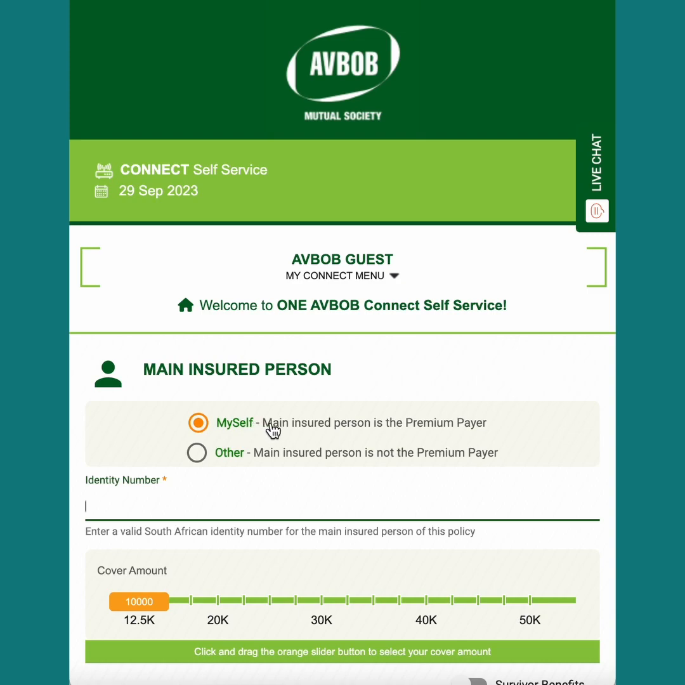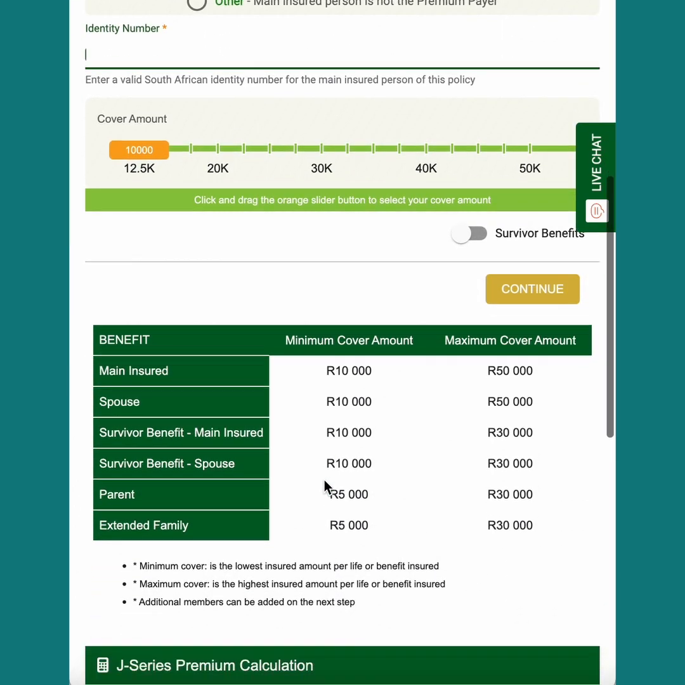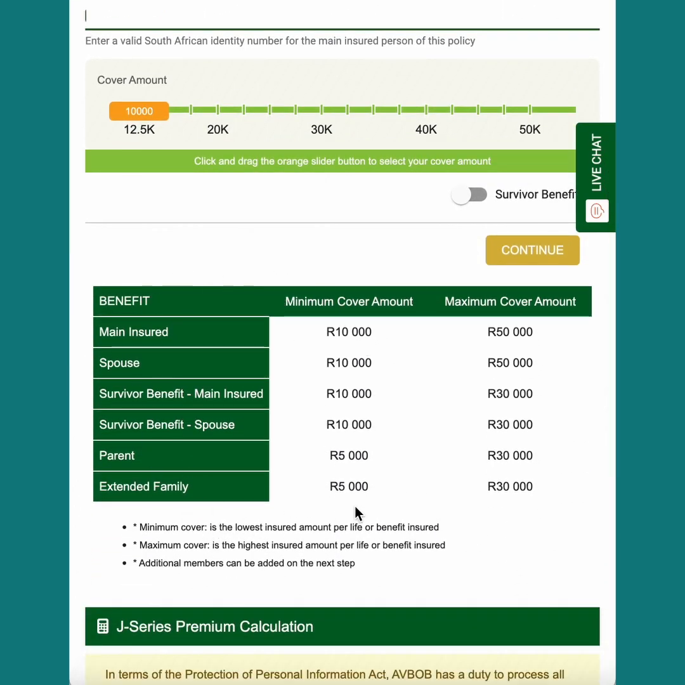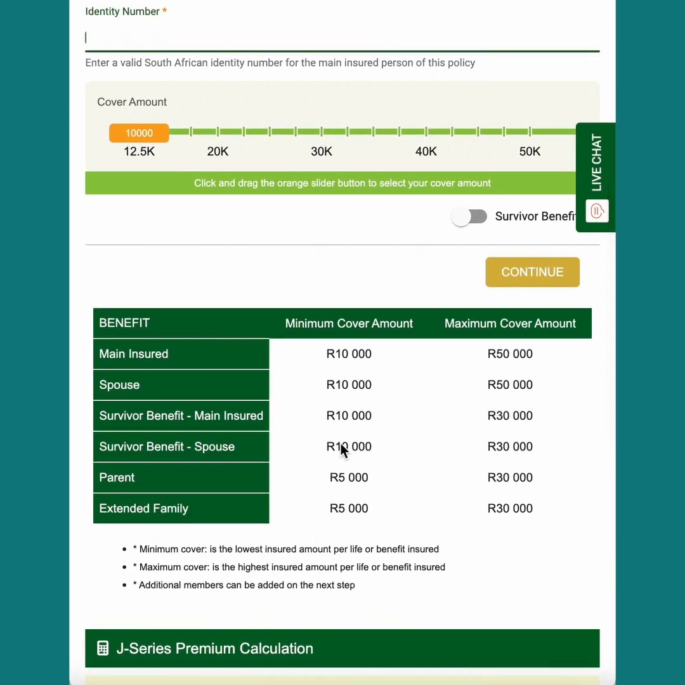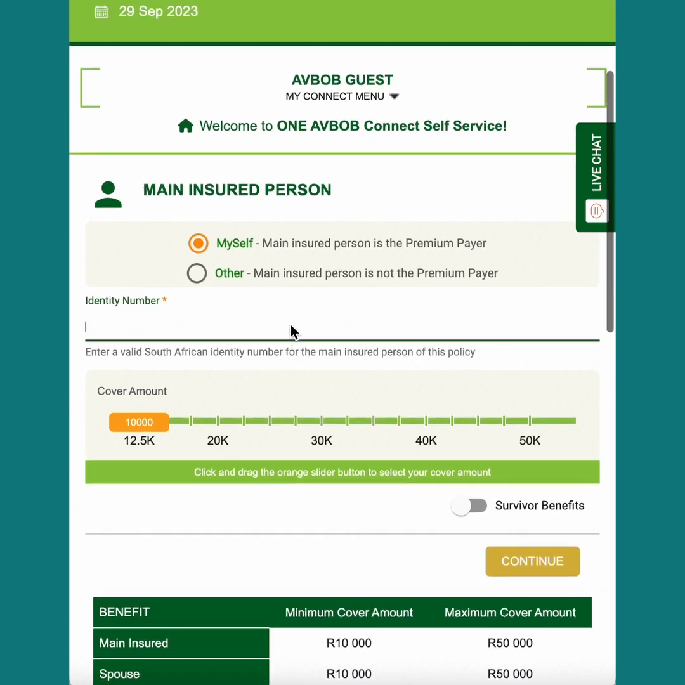Either you're choosing that the main insured person is the premium payer, so whoever you are insuring is also going to pay for the premium, or you can choose other, which is that the insured person is not going to pay their premium, but rather someone else will pay that premium. Now, it's important to note that we have some green tooltips over here, meaning that if you don't understand anything, it'll be here in an explanation for you.